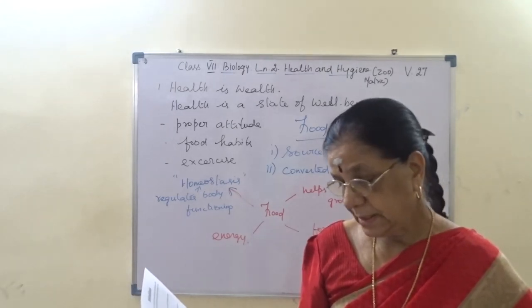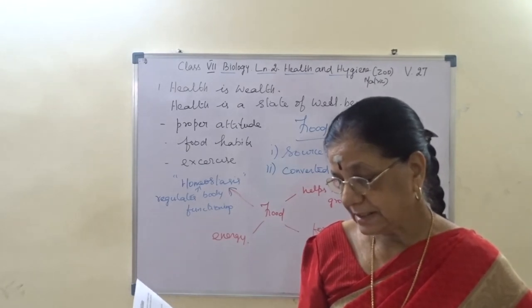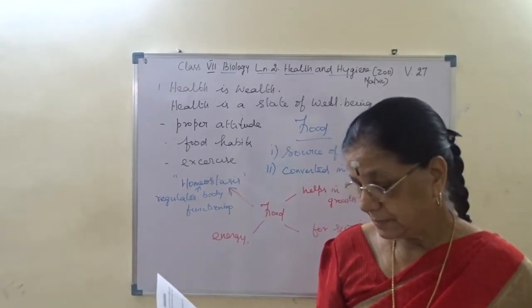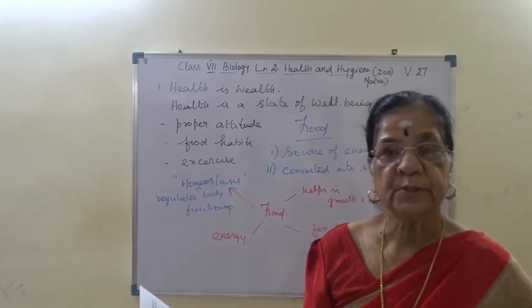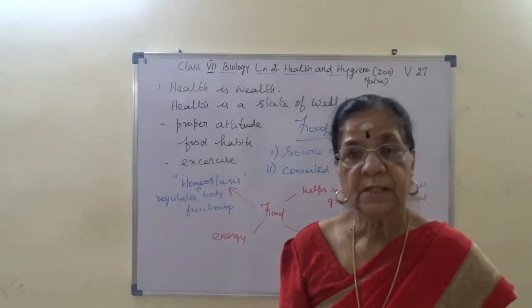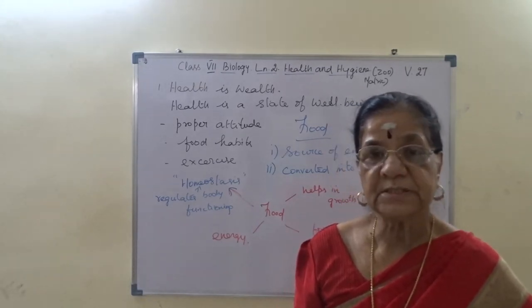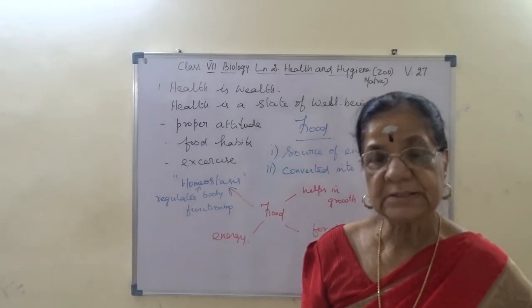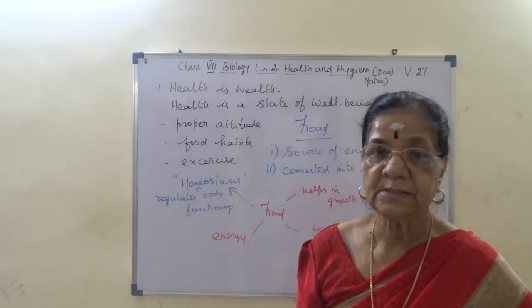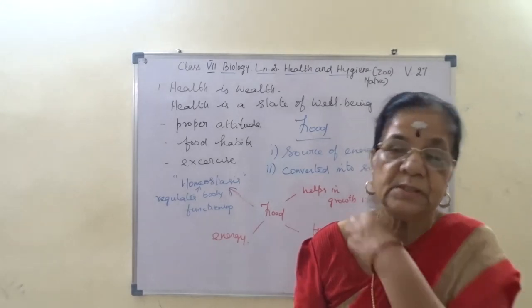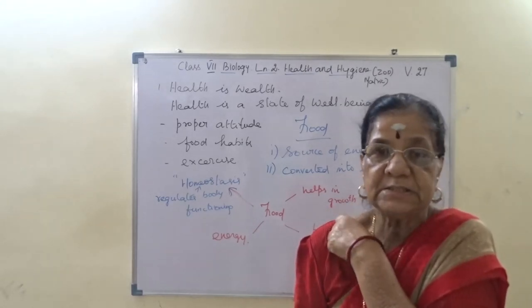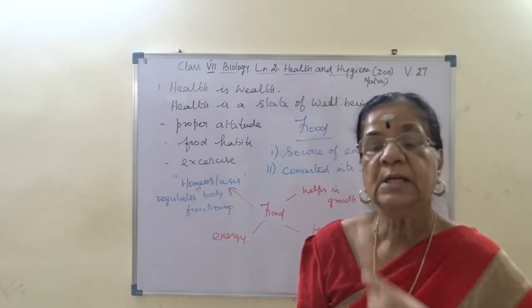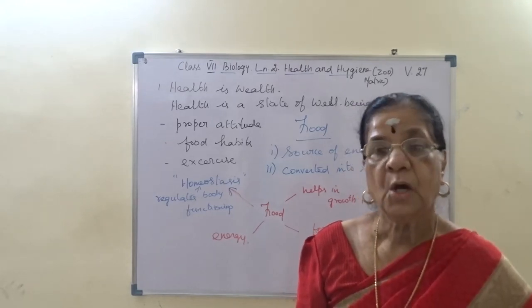Those animals which eat both plants and flesh of other animals are called omnivores. So in this paragraph you should know the food chain definition. And then plants are the producers. Producers are eaten by primary consumers, herbivores, secondary consumers, carnivores, and tertiary consumers, omnivores.